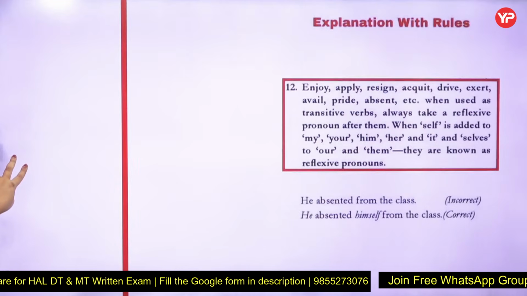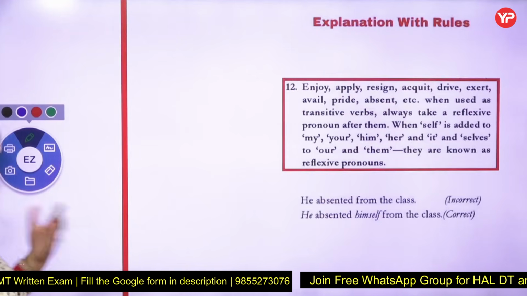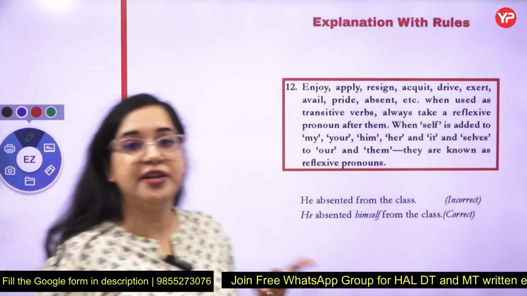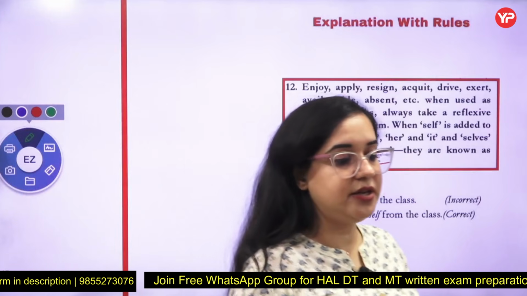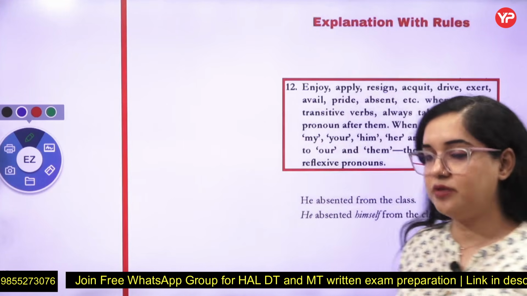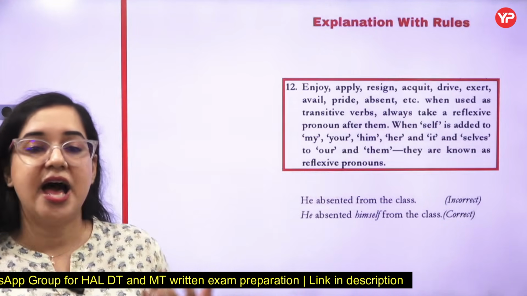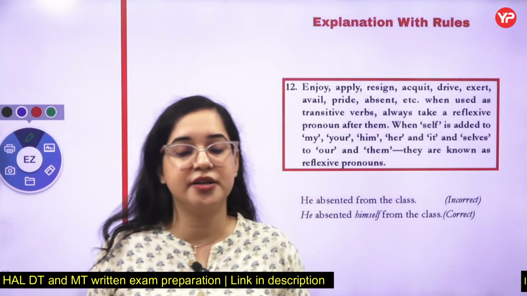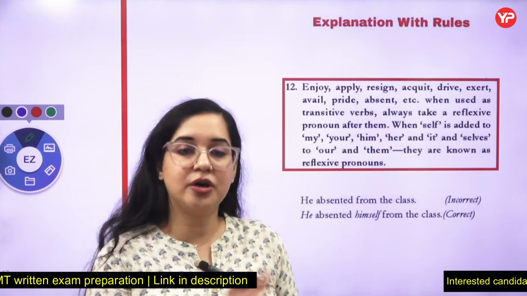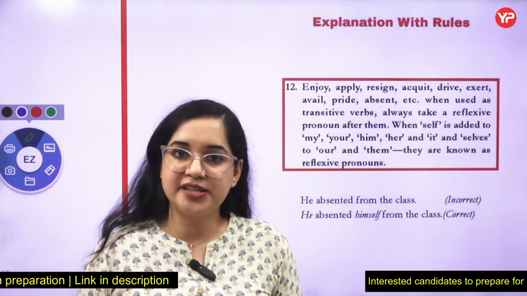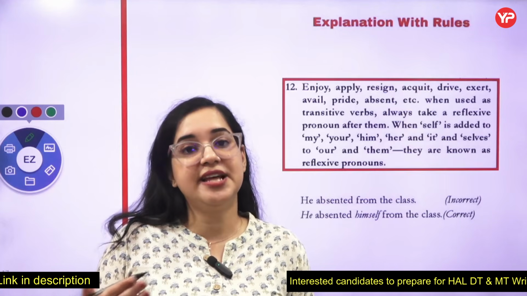Now, the 12th is also very important, which is based on reflexive pronouns. We have different categories of pronouns which you might have studied: subject pronouns, object pronouns, reflexive pronouns, possessive pronouns, connecting ones, and demonstrative. Here I'm going to talk about reflexive pronouns. Reflexive pronouns always add self with them.